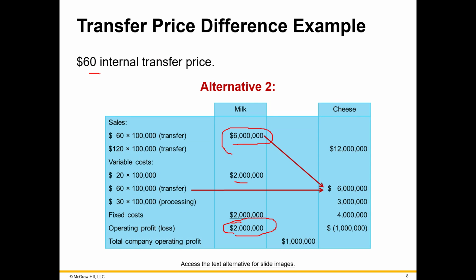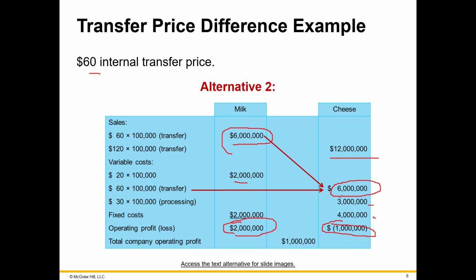Well, they still have their $12 million in revenue, but now they have an additional $1 million in the transfer costs. So since the milk division has a higher transfer price, instead of a $5 million transfer cost, now it's $6 million. The $3 million and the $4 million costs are the same from the prior example. So if you take 6 plus 9 plus 4, that's $13 million in costs. 12 minus 13 gives you a negative $1 million.